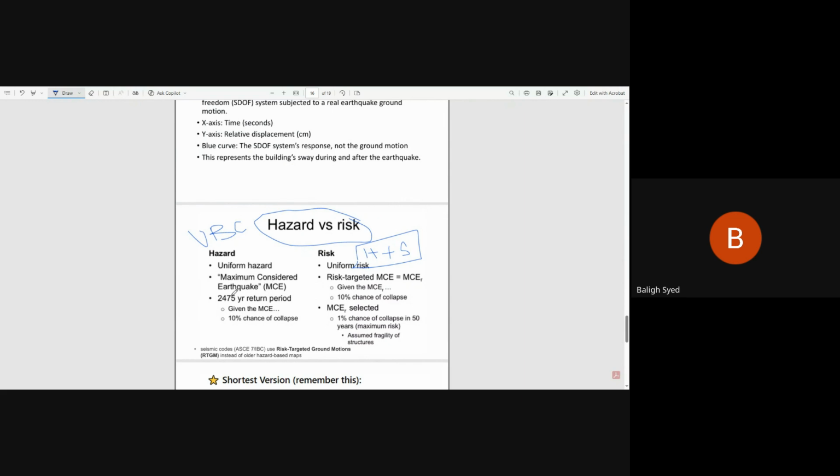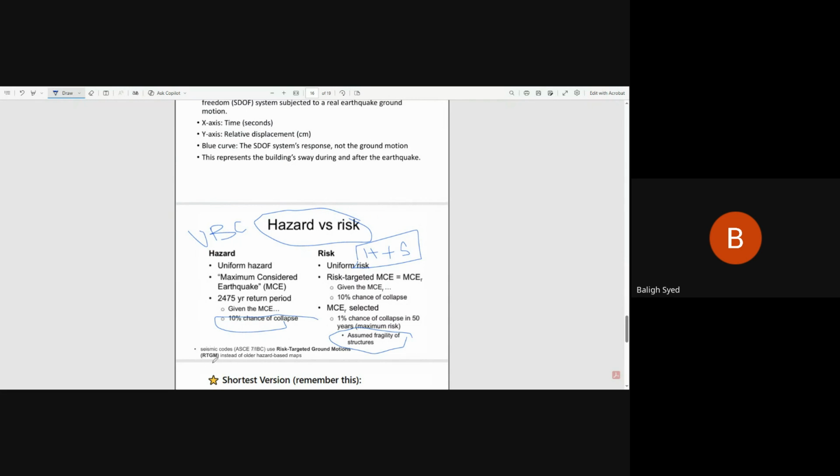Uniform hazard, maximum considered earthquake, 2475-year return period, 10% chance of collapse. Here, risk targeted, okay, uniform risk. IBC is uniform risk. What it says: 10% chance of collapse, maximum considered earthquake sub R, risk targeted. You're going to see it in the code, exactly the same thing. Risk is targeted, okay? 1% chance of collapse in 50 years, maximum risk. Assume fragility of the structure. See, this is very critical. UBC did not assume this, okay? IBC assumes it.